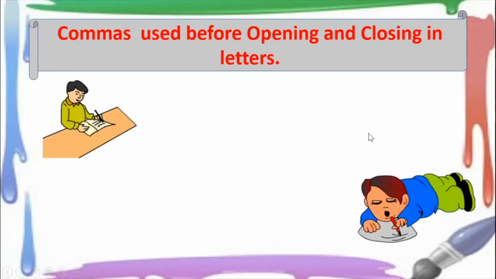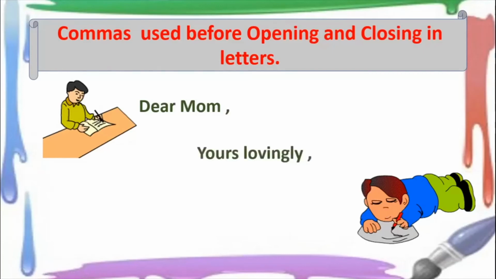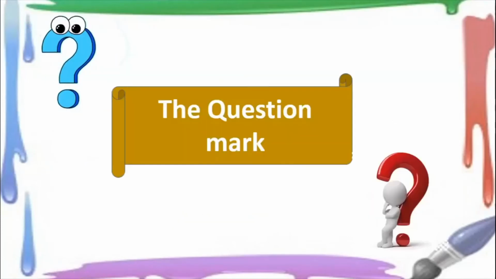Commas are used before opening and closing letters also. These 2 boys are writing letters to someone. So when you say, dear mom, you put a comma there. Yours lovingly, when you want to end the letter, you put a comma there. Respected sir, when you want to begin the letter, you put a comma there. Alright, so commas are used before openings and closings in letters. So these are the uses of the second punctuation mark that we have learned today, that is commas.